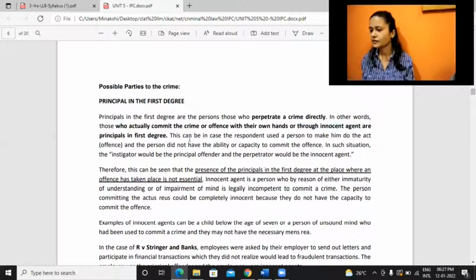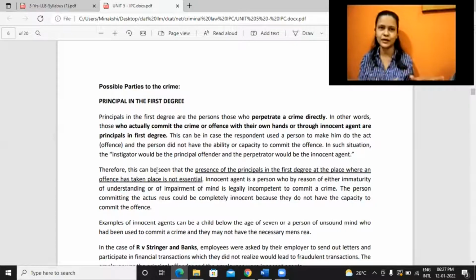This can be a case where the respondent used the person to make him do the act or offense, and the person did not have the ability or capability to commit the crime. In such a situation, the instigator would be the principal offender and the perpetrator would be the innocent agent. Like in Hindi, we say, "Dusro ke kandhon pe banduk rakh ke chalana."